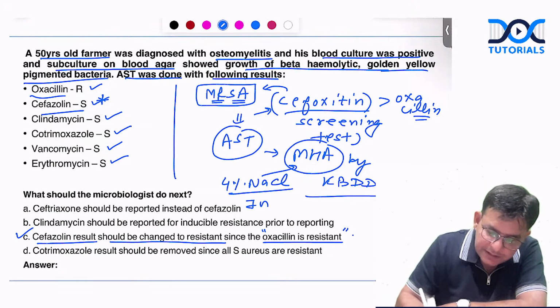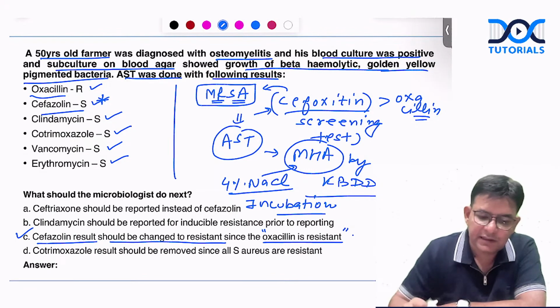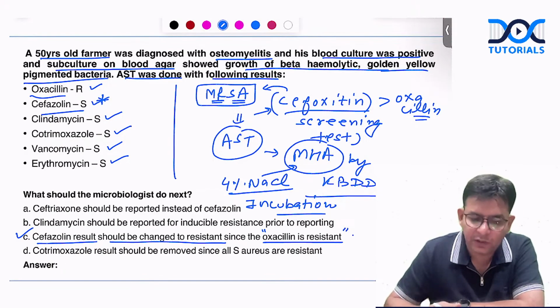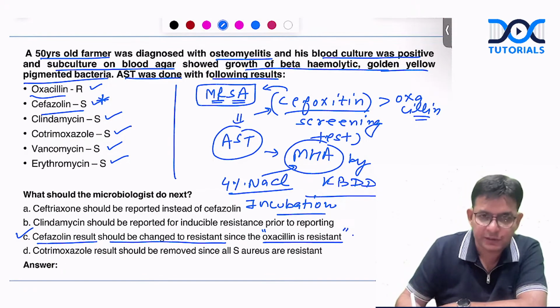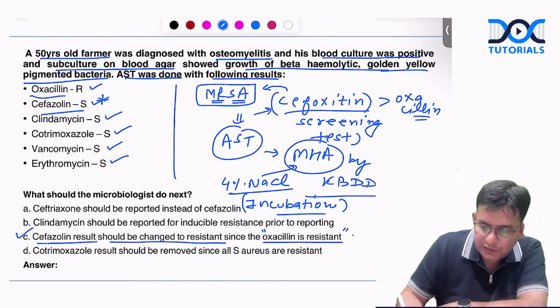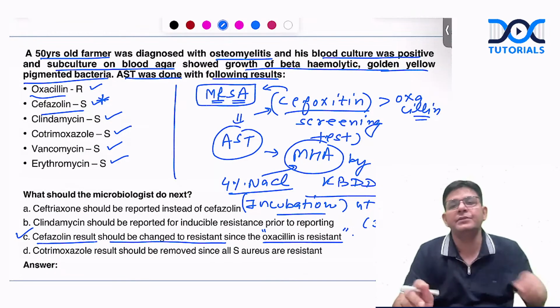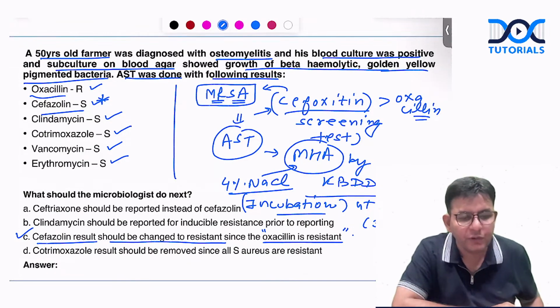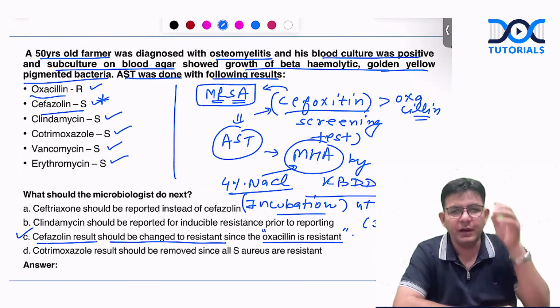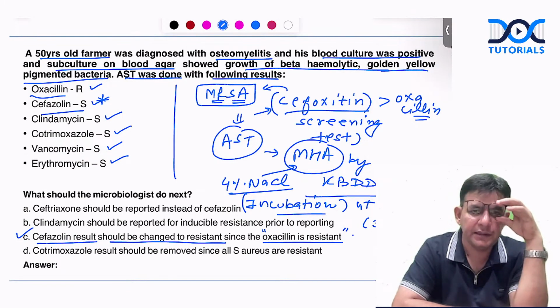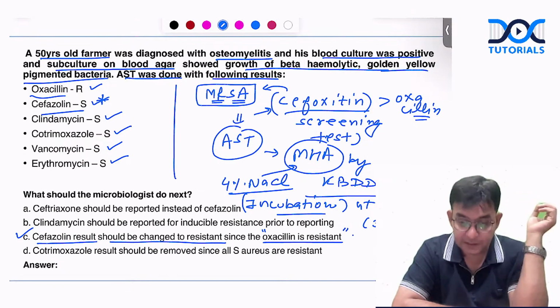And if you are suspecting cases like osteomyelitis, and the blood culture is positive and all these results are coming, the incubation of this particular sample should be below 37 degrees, and the preferable range is 30 to 35 degrees centigrade. This should be the temperature if you want to diagnose MRSA, that is methicillin resistant Staph aureus.